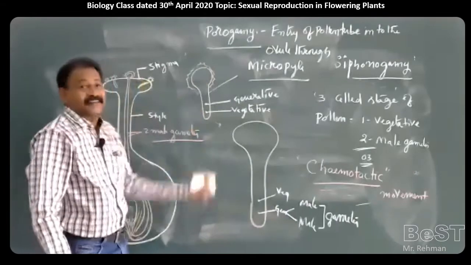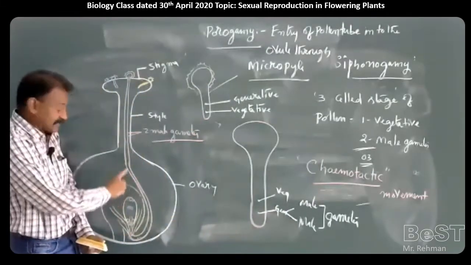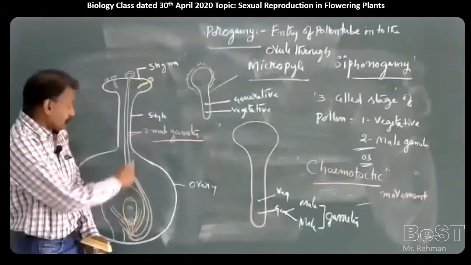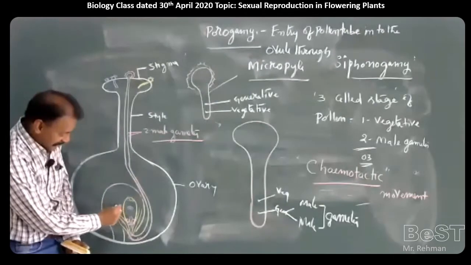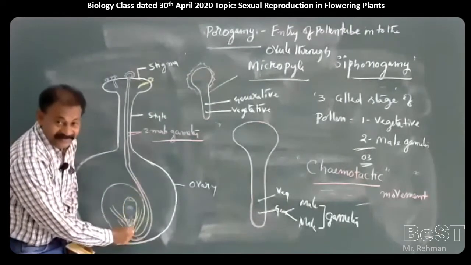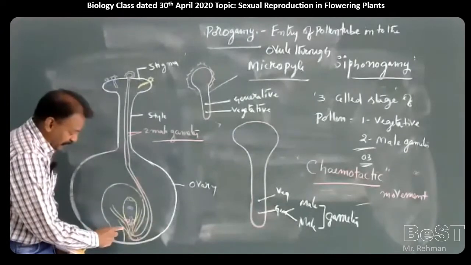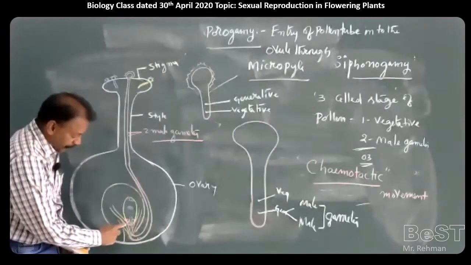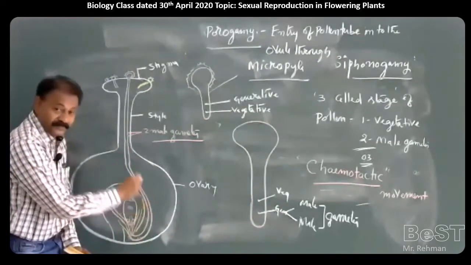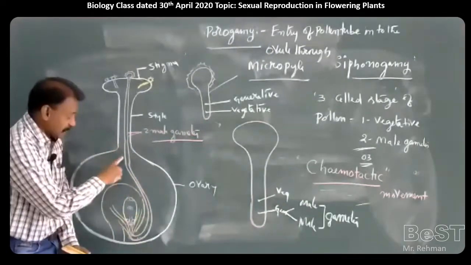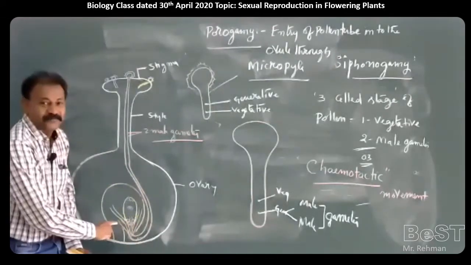There are so many other methods. They may move through the chalazal end, chalazogamy. The pollen tube may enter into the ovule through the chalaza, and finally it enters here. Or the pollen tube may enter through the funicle and integuments. So the pollen tube has three options: porogamy, chalazogamy or mesogamy.